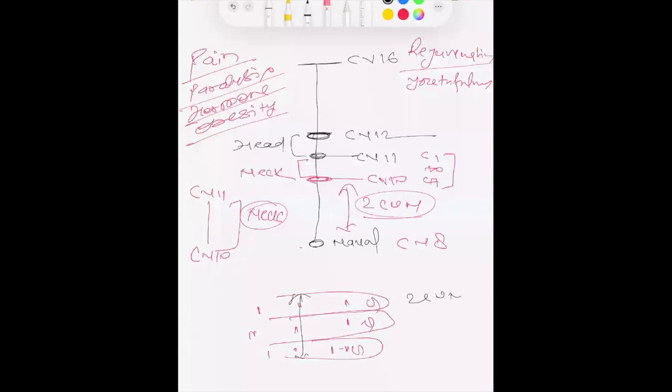So from the navel, if you measure two finger widths, you will reach CV10, and CV10 is the last point of the cervical vertebra. Cervical vertebra is not a very simple thing. We can treat multiple problems just with the help of the cervical vertebra.